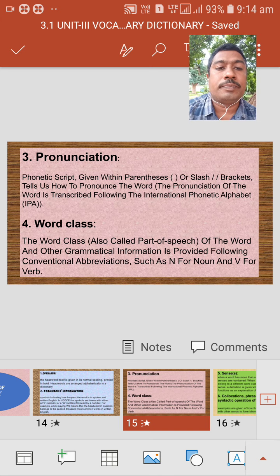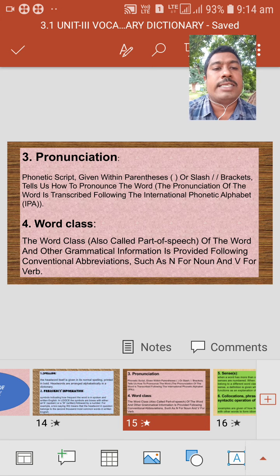At that time we are unable to catch the words the commentator is speaking. Then what is the reason? The reason is only pronunciation.